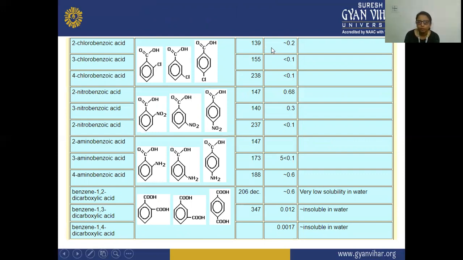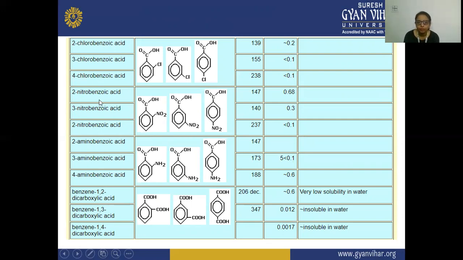The melting points are 139, 155, and 238. The solubility is approximately 0.2, less than 0.1, and greater than 0.1. This is the solubility of these three benzoic acid derivatives.